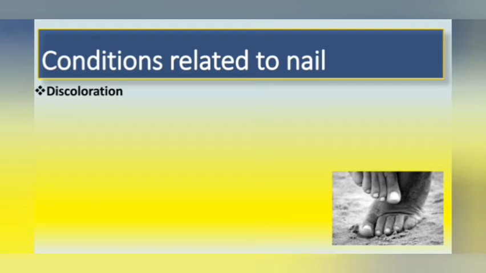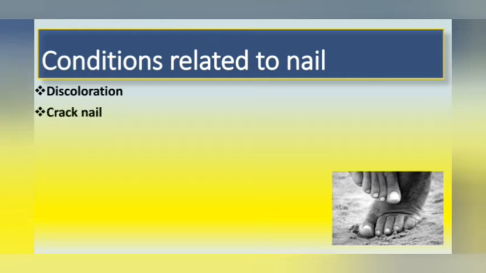Bluish nail indicate decreased oxygen level in the body, which is called as cyanosis. Even during cold weather, due to constriction of blood capillaries, it happens because of decreased oxygen level in the body. Discolored or dark colored nail or dark lines on the nail. Maybe it indicates melanoma, skin cancer. Not all the dark colored nails indicate same, but it could be due to extra pigmentation of melanocyte or could be a blood clot due to an injury. Other conditions. Elderly people are more prone to nail problems compared to younger people.